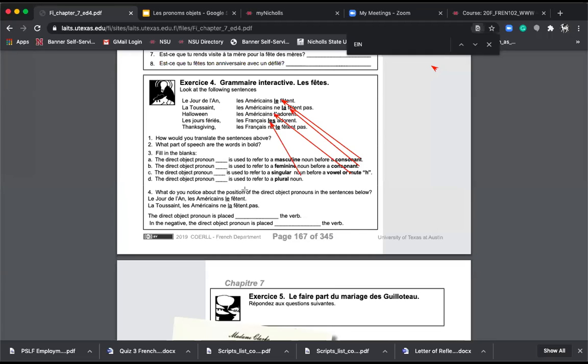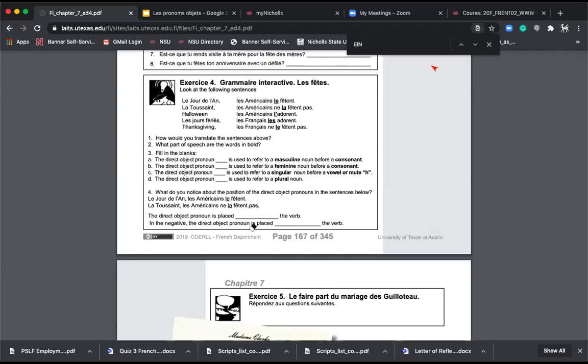What do you notice about the position of the direct object pronoun in the sentence above? So it's a different order of things. It's called syntax, and the syntax is different. So it goes before the verb. So there you have le jour de l'an, les Américains le fêtent. So the direct object pronoun is placed before the verb.